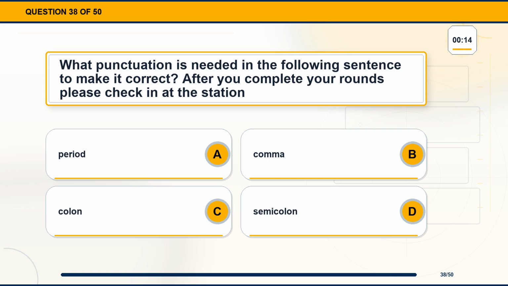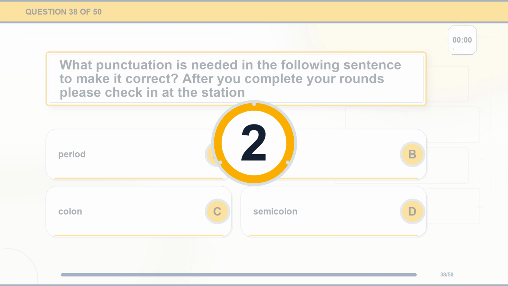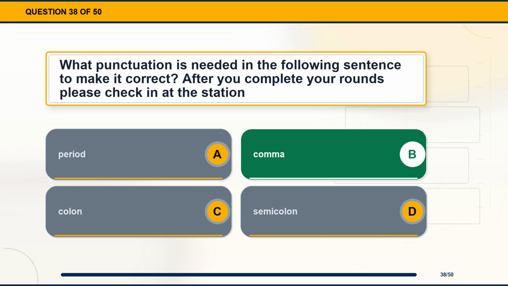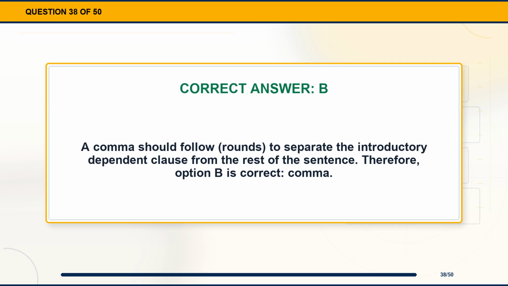Question 38. What punctuation is needed in the following sentence to make it correct? After you complete your rounds, please check in at the station. Option A, period. Option B, comma. Option C, colon. Option D, semicolon. The correct answer is option B, comma. Explanation. A comma should follow rounds to separate the introductory dependent clause from the rest of the sentence. Therefore, option B is correct, comma.